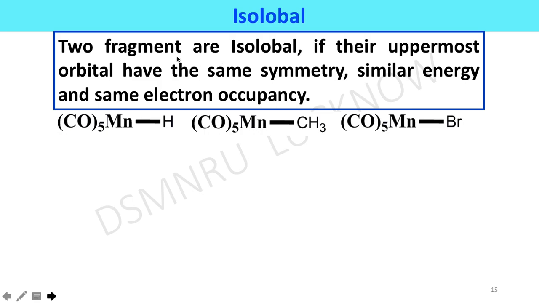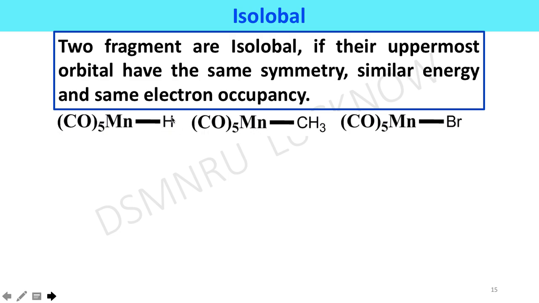Isolobal can be defined as: two fragments are isolobal if their uppermost orbitals have the same symmetry, similar energy, and the same electron occupancy. In the case of pentacarbonyl manganese hydride complex, the manganese pentacarbonyl fragment shares one orbital, one electron with a hydrogen atom to make a metal hydrogen bond.